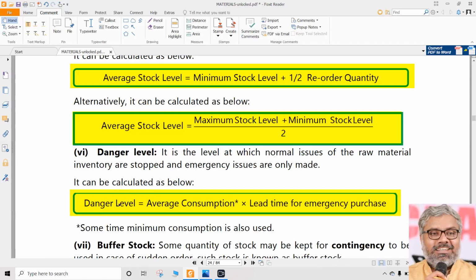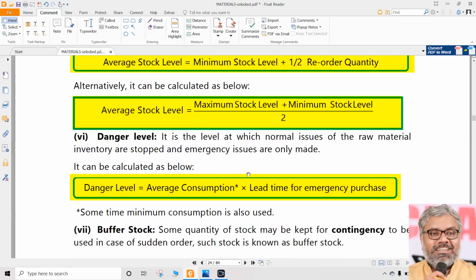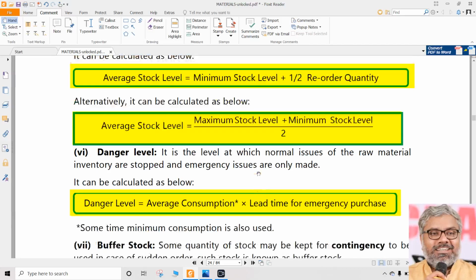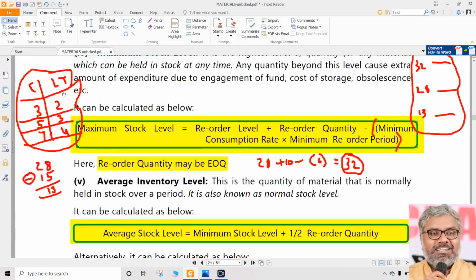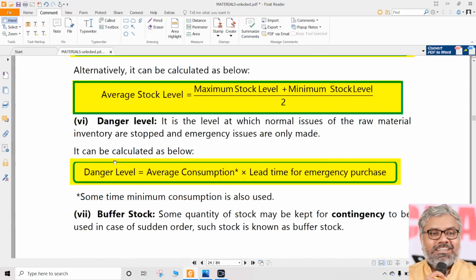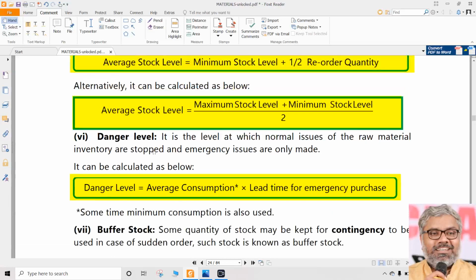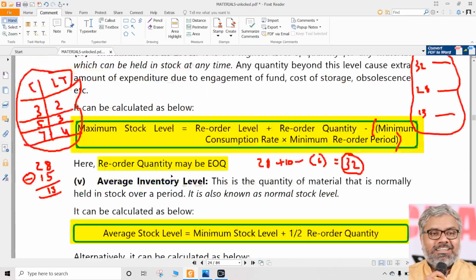But how to calculate that danger level? When can you stop completely all the issues to the production? When the stock touches the danger level, which can be calculated using this formula: average consumption multiplied with lead time for emergency purchases, which is a special lead time. It will not be there in the normal table. Especially if it is given, then only we can calculate. Otherwise, generally it is not required to be calculated also. Depending upon data given in the question, we should be able to calculate all these things.